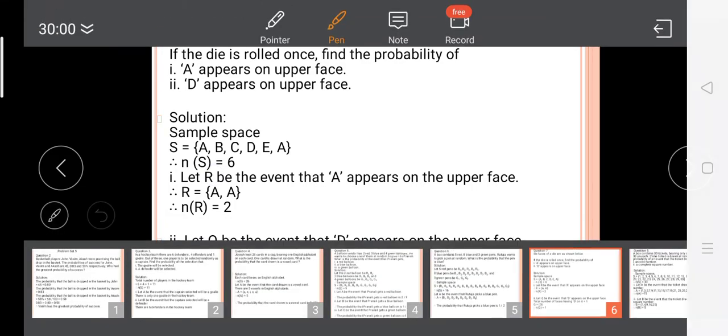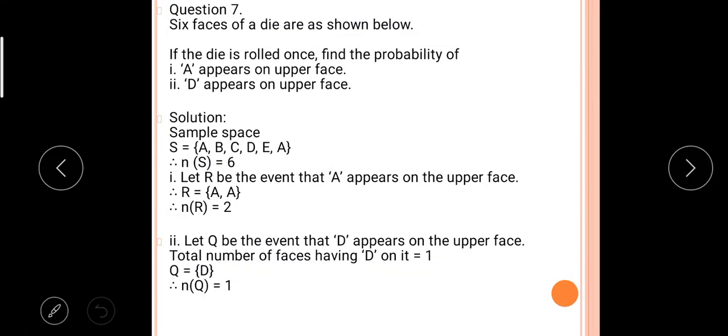S is equal to {A, B, C, D, E, A}. N of S is 6. Let R be the event that A appears on the upper face. That is, as it is given, R is equal to {A, A}. Therefore N of R is 2.